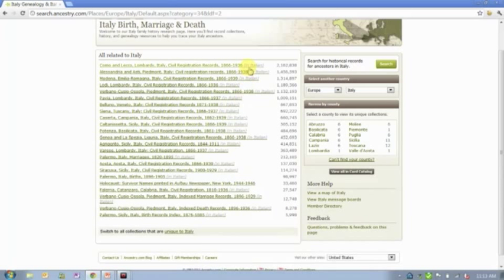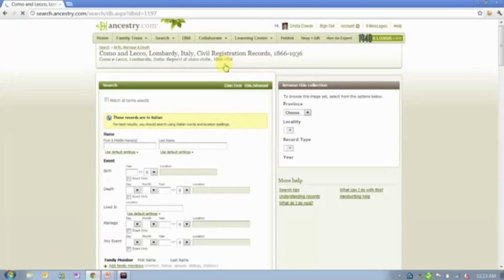And then I don't know if you can see this, you might need to make your screen a little bigger, but in tiny faint letters right after the name of the collection, we tell you what language that collection is in. Now, I hope this doesn't offend anybody, but I have been asked this question, and I try really hard not to laugh when I'm asked. People have found these collections, they get excited because it's the right town and the right time period, and then they click on them and realize that they're in Italian. We tell you that right up front, and then they get angry with us because we haven't translated these records for them. That is not something that we do.